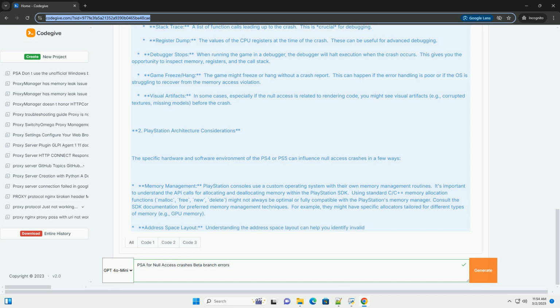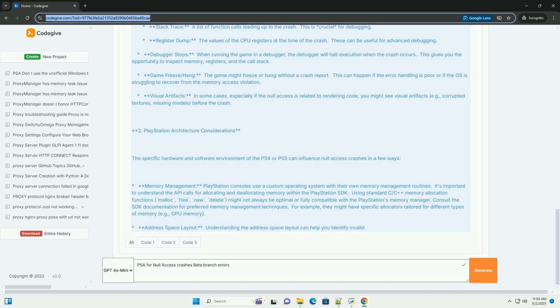inspect variables, examine the values of variables, including pointers, view the call stack, see the sequence of function calls that led to the current point of execution, examine memory, view the contents of memory at specific addresses, disassemble code, view the assembly code generated by the compiler. This can be helpful for understanding low-level details of the program's execution.